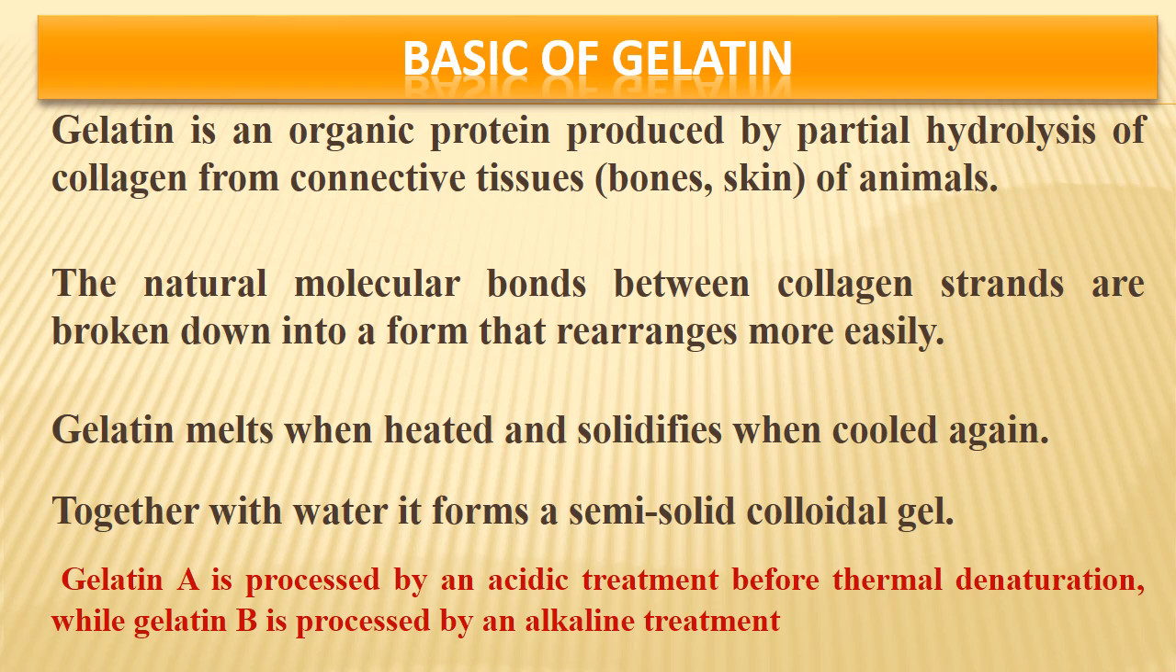One is gelatin A, another is gelatin B. In case of gelatin A, there is a pre-treatment with acid before the actual thermal treatment or extraction. So then it is called gelatin A. Whereas in case of gelatin B, it is pre-treated with alkaline before heat treatment. So then it is gelatin B.